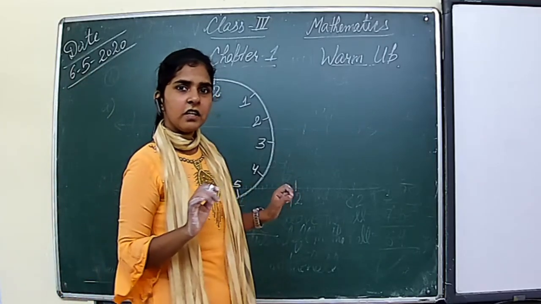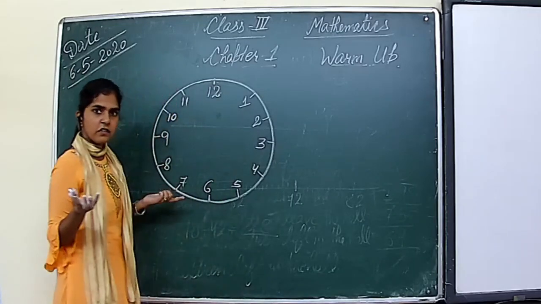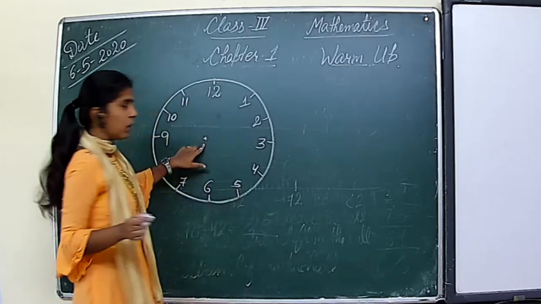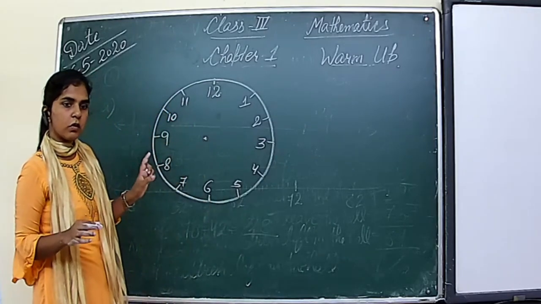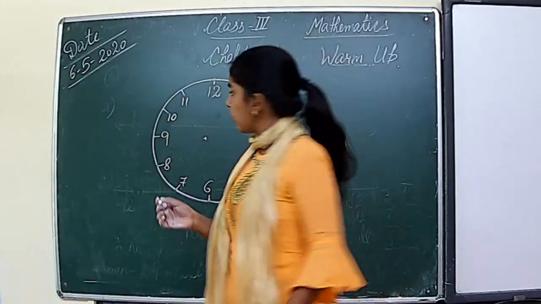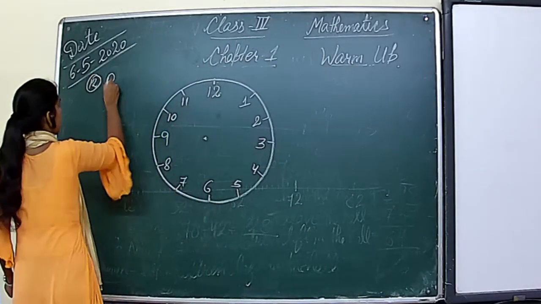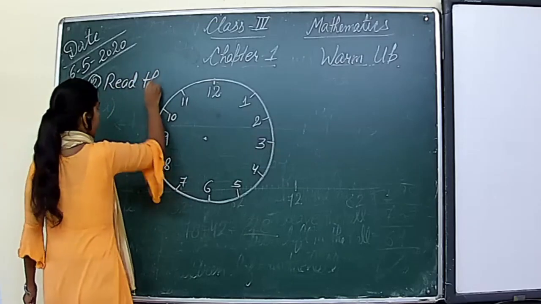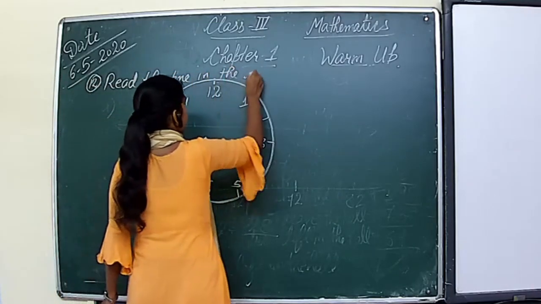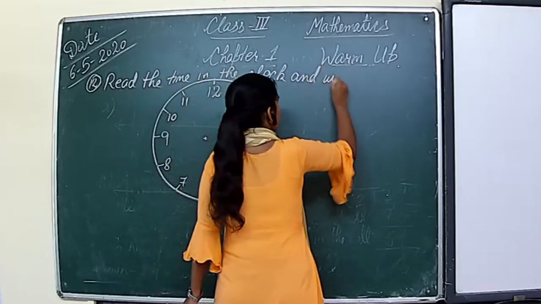Is it ready? No. Something is missing now. So what is missing here? The hands of clock. Right? So let us draw the hands of clock. This will be the point from where the hands will go. So first of all, let us see what is the question. Read the time in the clock and write in the box. Okay? Let me write the question. Question is, read the time in the clock and write in the box.